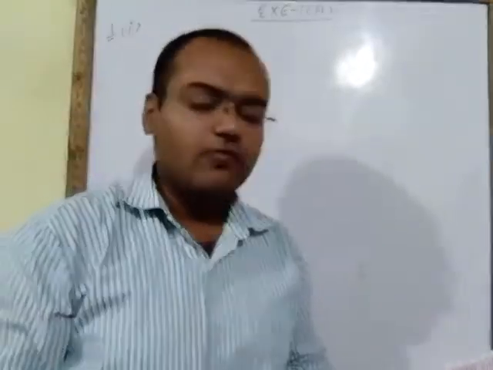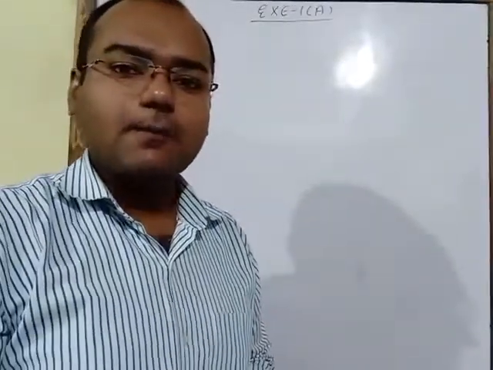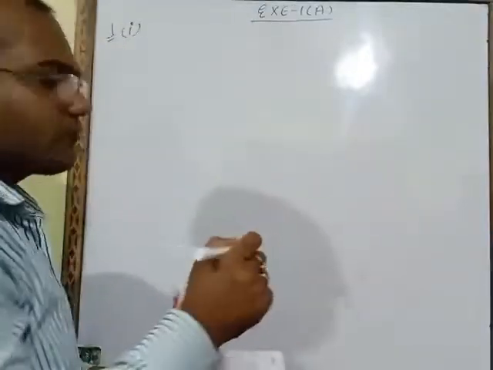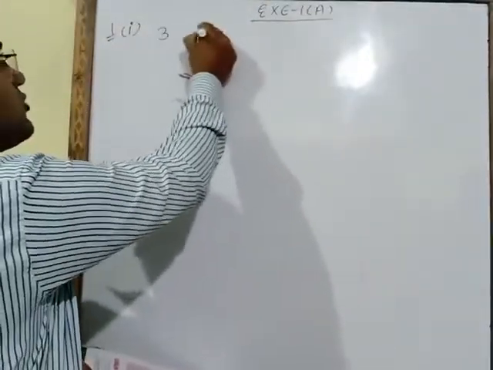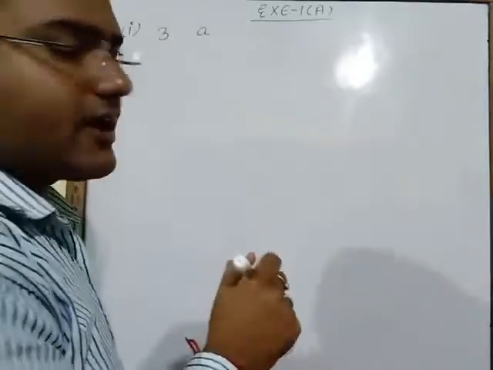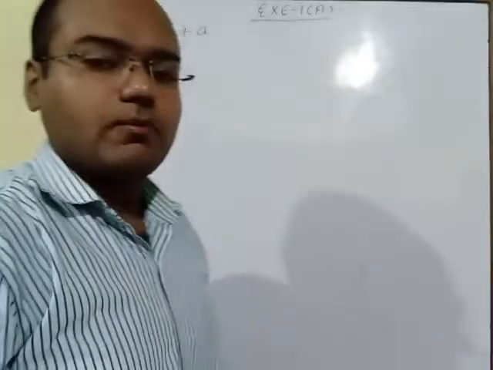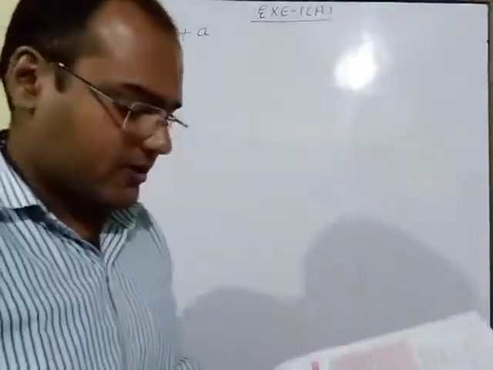The sum of 3 and a. What is the meaning of sum? Sum means plus. So with the help of symbols we have to write it. Sum of 3 and a. Two things are given, 3 and a. For sum, we have to put the plus sign in between these two numbers. So this is your final answer of the first part.